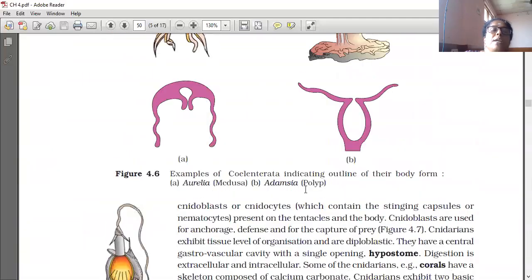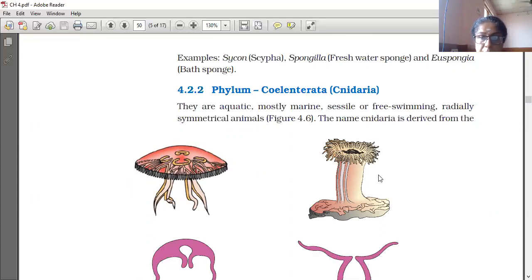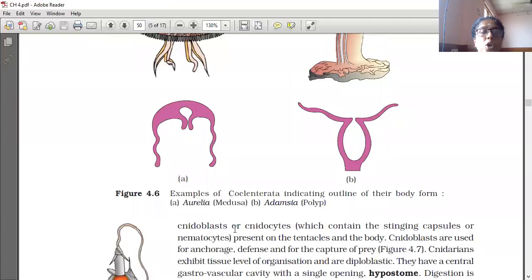So this is the phylum Coelenterata, Cnidaria. They are aquatic, mostly marine, sessile or free swimming, radially symmetrical animals. This is radially symmetric, and this also can be cut radially. The name Cnidaria is derived from the nidoblasts or nidocytes present on the tentacles and the body. Cnidoblasts are used for anchorage, defense, and for the capture of prey.